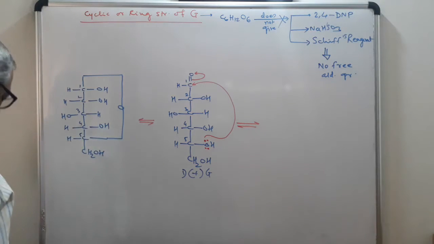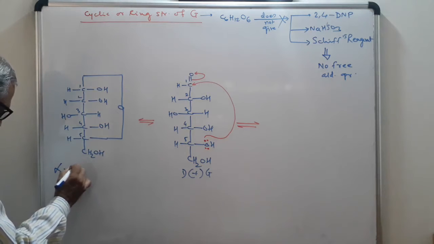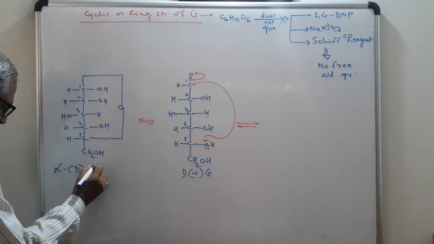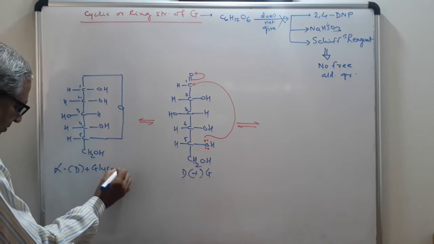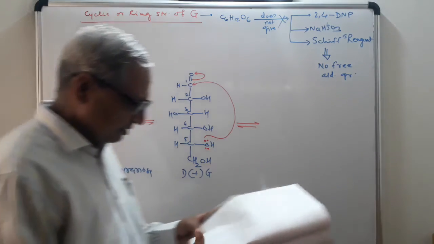Now this structure is known as alpha D plus glucopyranose. I will explain this in detail.